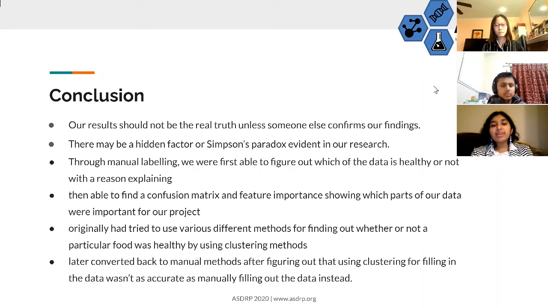Through manual labeling, we were first told to figure out which of the data is healthy or not, with a reason explaining it. We were then able to find and use a confusion matrix and feature importance, showing which parts of our data were important for our project.